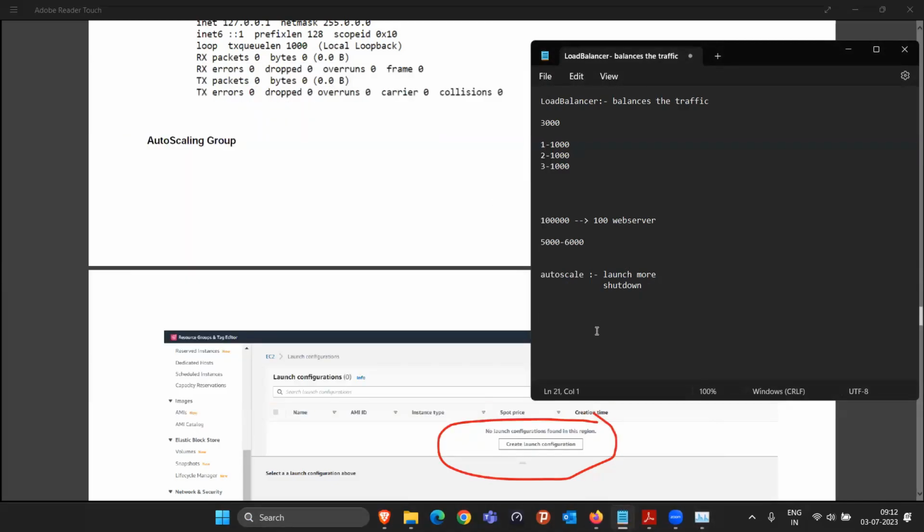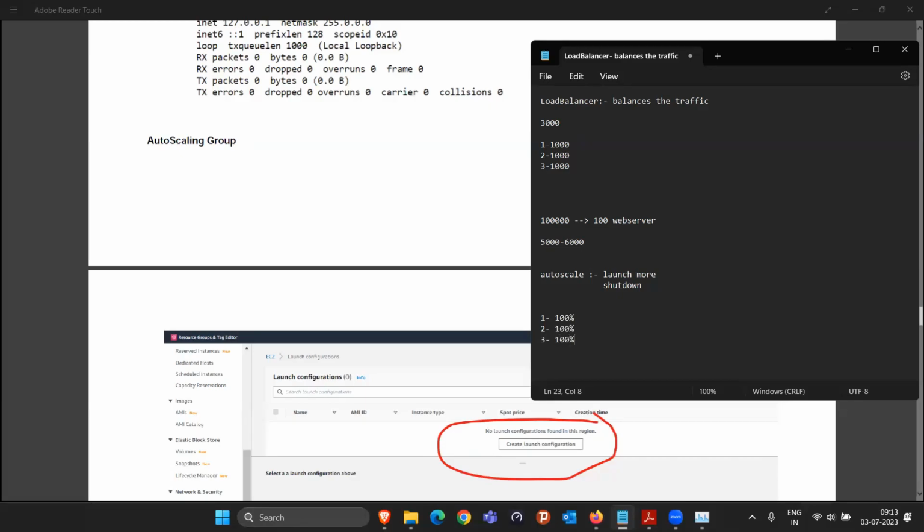So it will be something like this. Take an example in the starting: 3,000 people are visiting 3 web servers, right? If this web server can handle a maximum of 1,000 requests, and 1,000 requests are already coming to this machine, that means the CPU utilization in this machine will be 100%. Similarly, in the second machine, if 1,000 requests are coming, the CPU utilization will be 100%, and similarly for the third machine also.